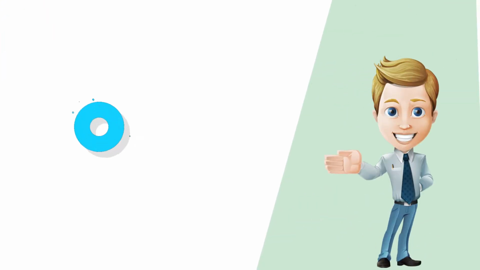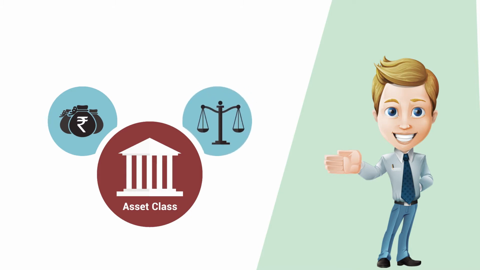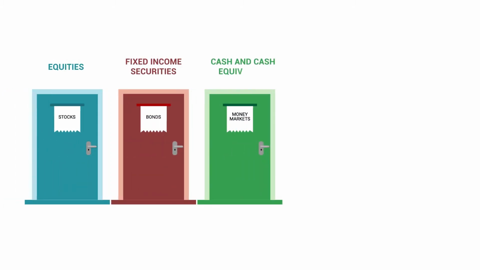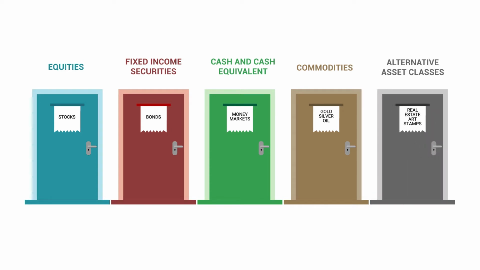Asset classes. There are different asset classes when you think of investing. An asset class is a group of investments that behave in a similar way, have similar features, and follow similar laws and regulations. The most popular asset classes are equities, bonds, cash, and commodities. Some uncommon asset classes, which are called alternative assets, include real estate, art, and stamps. Let's run through them in this capsule.